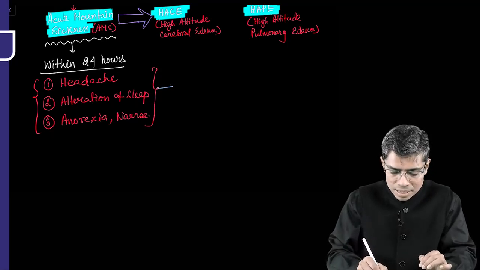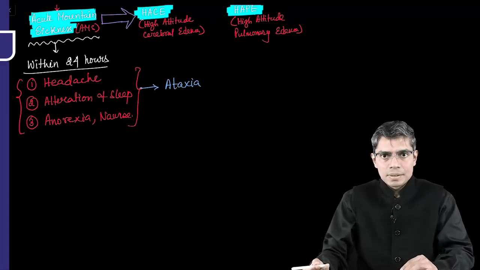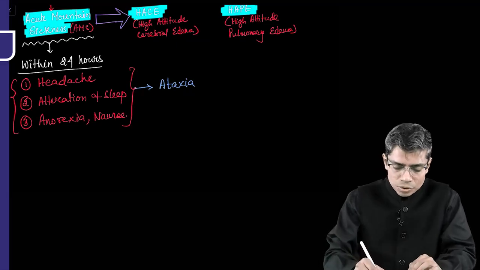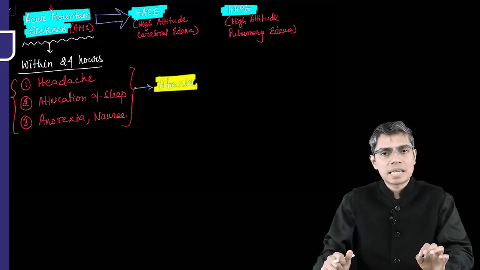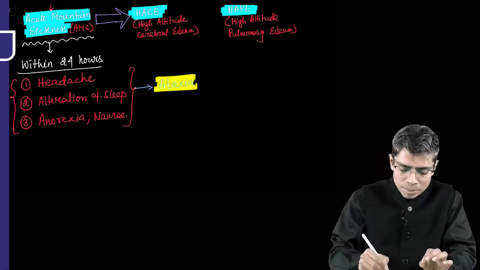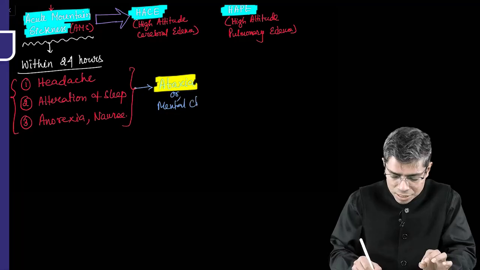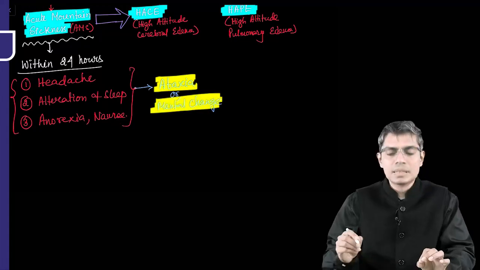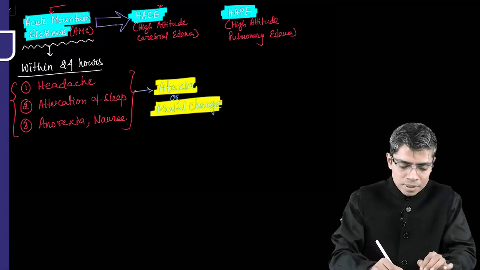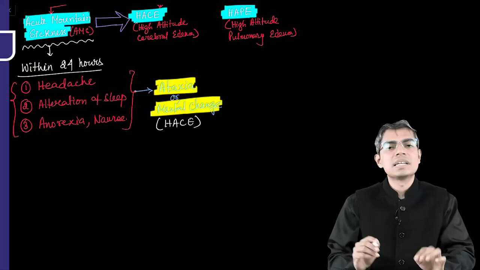The symptoms are mild, you can easily treat this condition. But along with these symptoms, if the person is developing ataxia, that means a problem in balance or posture, or the person is developing mental changes in high altitude within the first 24 hours, then the person is suffering from HACE, high altitude cerebral edema.